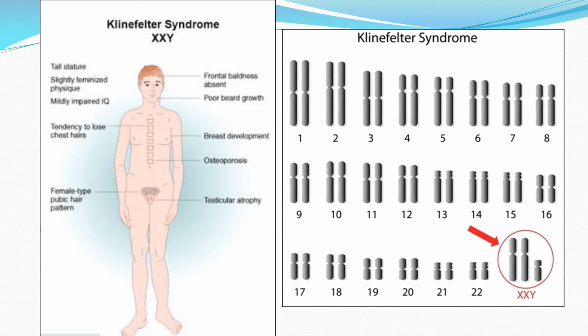And there are many symptoms for this syndrome. They are sterile males. The testes are small and there is no spermatogenesis. Male sex glands are poorly developed. They are tall. The amount of male hormones is low. Genitalia are poorly developed. Finally, they are mentally affected.